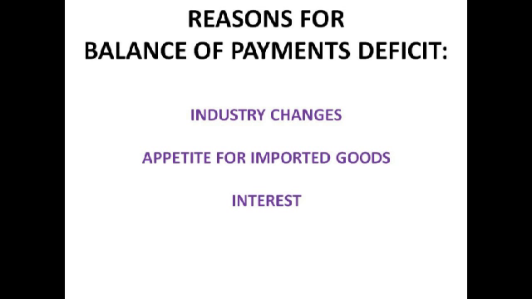So deposits abroad are moved to the UK, so the old currency is sold and people buy the pound. That leads to an increase in demand for the pound, and so the price of the pound rises. So that means the pound has got a greater value, which means there's a stronger exchange rate, and when the exchange rate is stronger, imports are cheaper and exports are more expensive. Hence, there is a balance of payments deficit, because we will import more and export less.